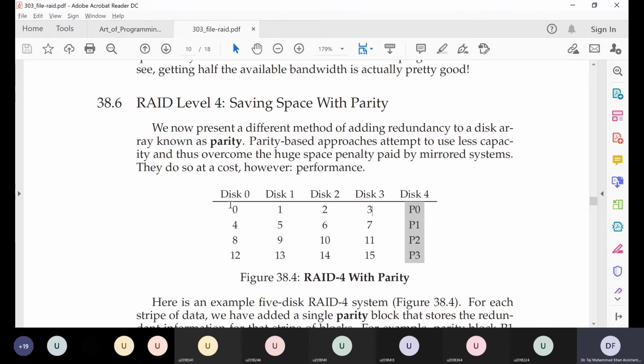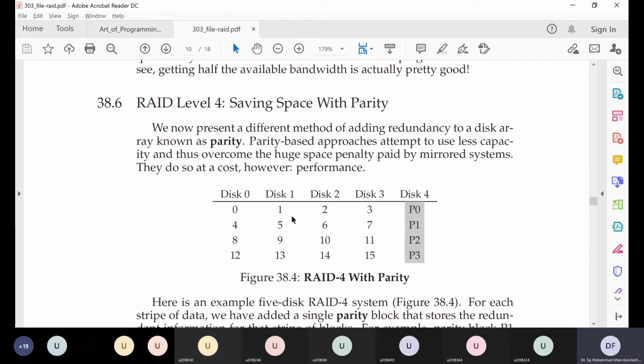Okay, so for all this data combined on the 4 disks from disk 0 to disk 3, from block 0 to block 15, we have the record of whether the number of ones in each set of 4 bits is even or odd, which we have kept here in disk 4. So if there is data corruption on one hard disk, or if one hard disk fails, will we be able to restore the data that was on that hard disk? No.